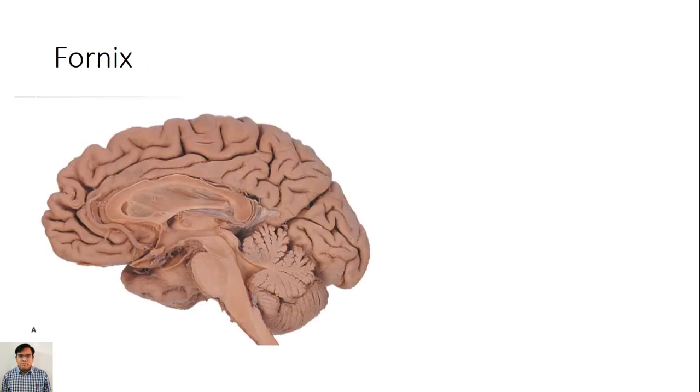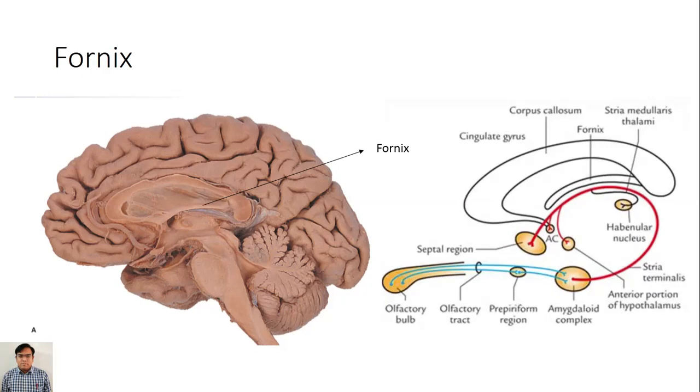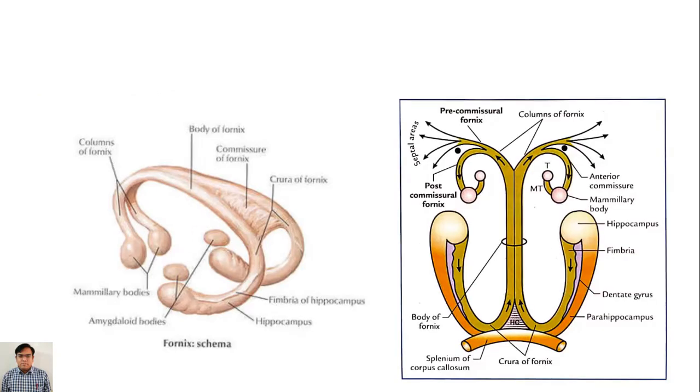Fornix. This is the medial surface of the right hemisphere, and this is the fornix below the corpus callosum. Same in this figure, this one. It looks like this. It has 2 crura, 1 body and 2 columns, pre-commissural fornix and post-commissural fornix.